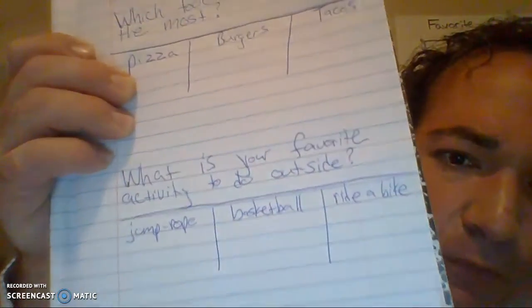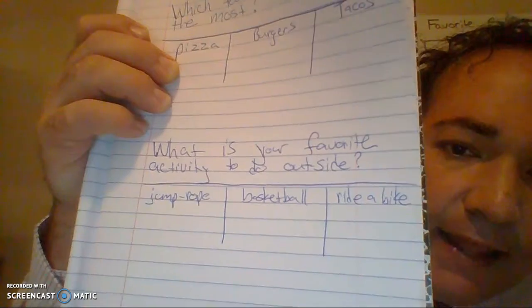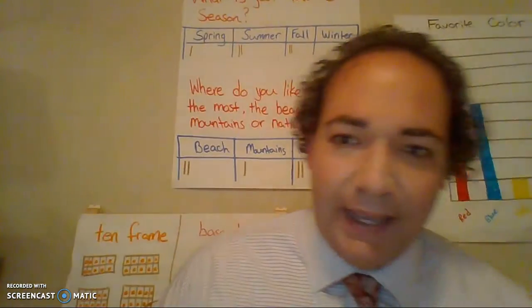Okay? Then the next question says, what is your favorite activity to do outside? And it gives them three choices: jump rope, basketball, or ride a bike.